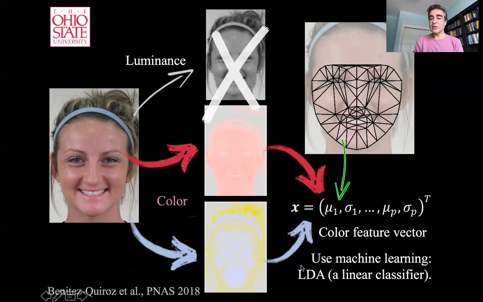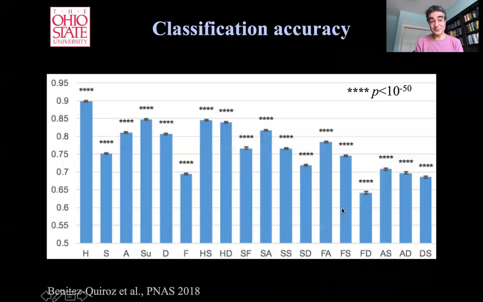And then we're just going to use a very simple linear approach, like linear discriminant analysis or something like that, right? In our case, it was LDA, but any simple linear method is fine, just to make sure that we don't overfit to the data, to see whether these color statistics, again, just from color, no shading at all, can do recognition of emotion. And the answer is yes. And here's the p-value, 10 to the minus 50, which is beyond statistically significant.